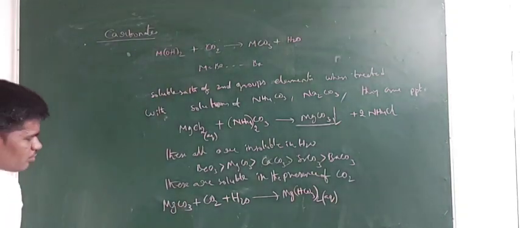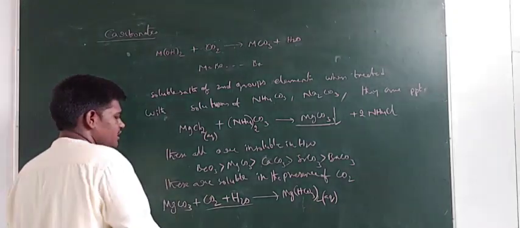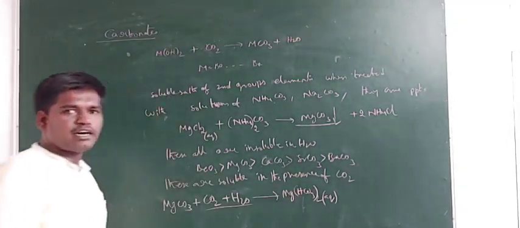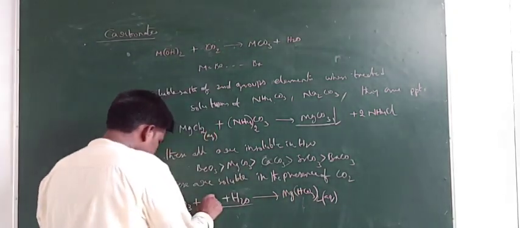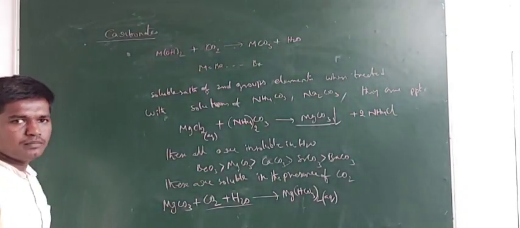Similarly, the remaining carbonates, when treated with water plus carbon dioxide, give hydrogen carbonates, bicarbonates. Due to the formation of these bicarbonates, in the presence of CO2, metal carbonates are soluble.